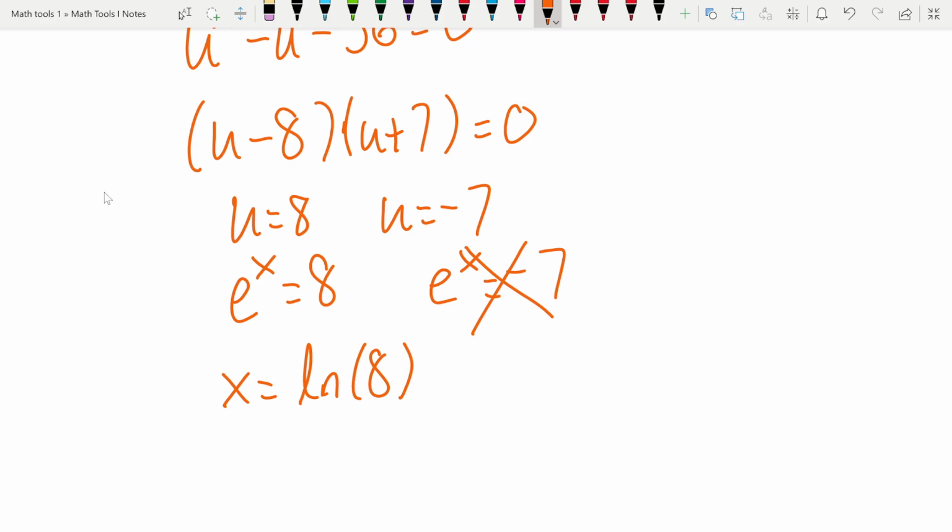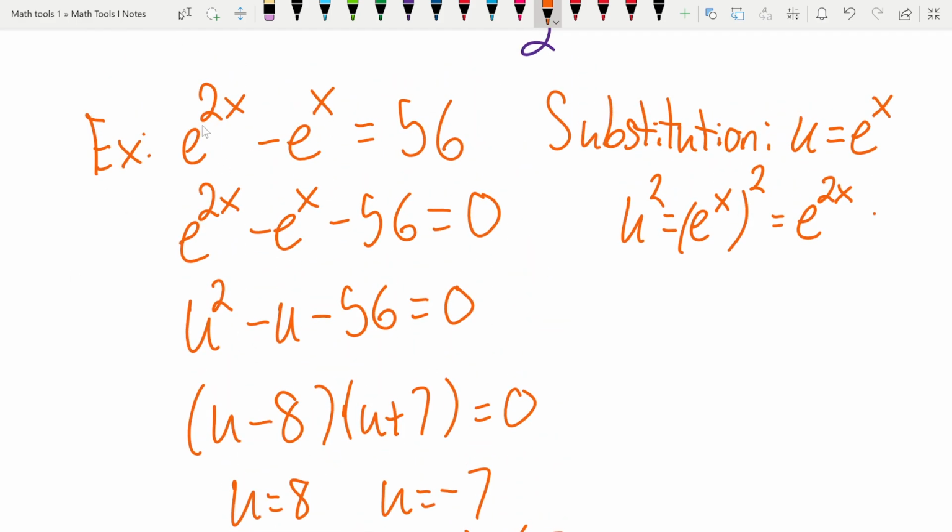So to recap, how do we know to do this? Well, we can think, this kind of looks like a quadratic, meaning that we have one term that is the square of the other term, right? And there's no other way for us to do anything. We can't get e to the x by itself otherwise. So we go ahead and make a substitution, and we make it look like a quadratic. And you can technically do this without the substitution.